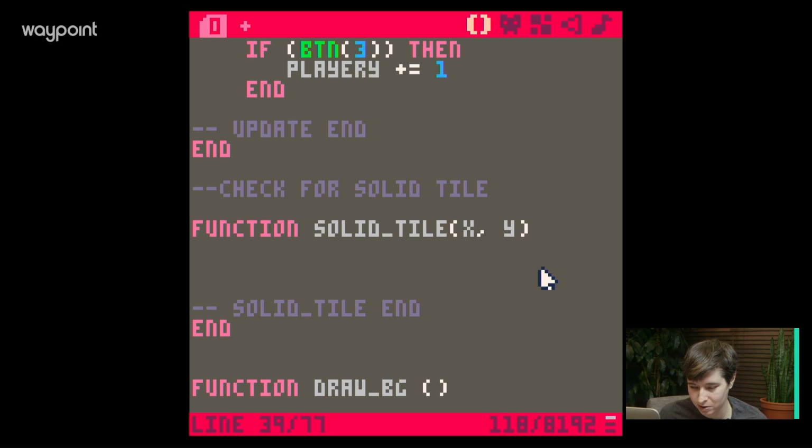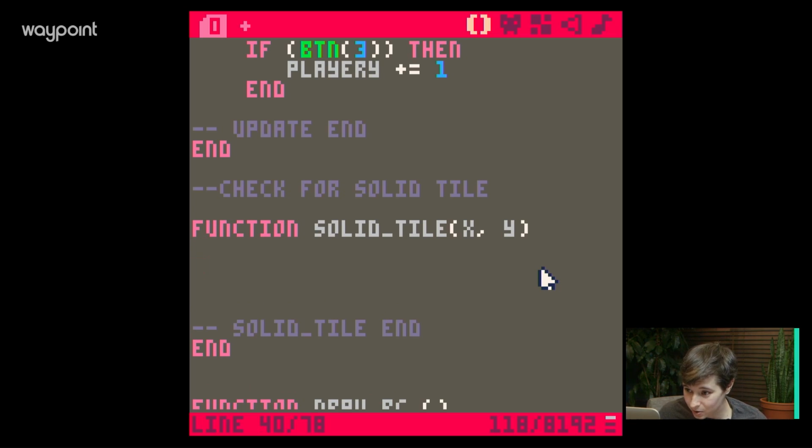This is pretty simple code at this point, but going from pixel coordinates to tile coordinates is where I don't know if I have the most solid grasp, so this is where I need help. So here we go. Local variable. Local is another keyword. It's saying this variable only matters in this function. So local tileX, and that's going to equal a bunch of stuff.